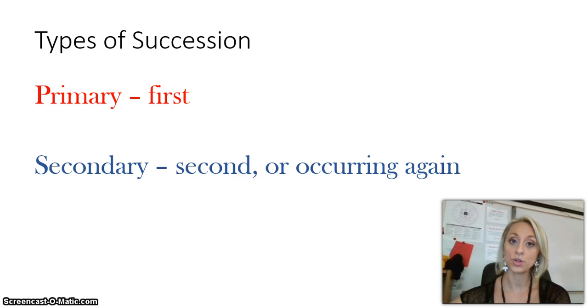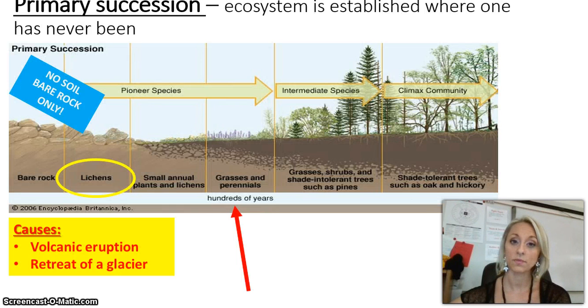Primary succession is when a new ecosystem is being created. Secondary succession is when an old ecosystem has to start over. So let's take a look at primary succession first. The most important thing you have to know about primary succession is that we start with no soil, with bare rock only. The only two examples you would have to know of how primary succession occurs are volcanic eruptions or the retreat of a glacier. So when a glacier melts, you would have bare rock underneath, and that would be the start of primary succession.